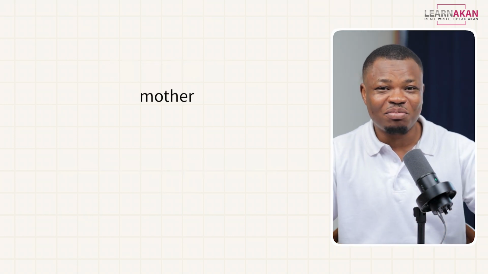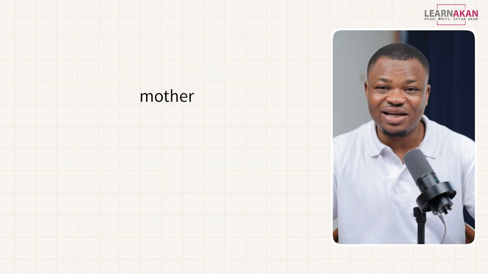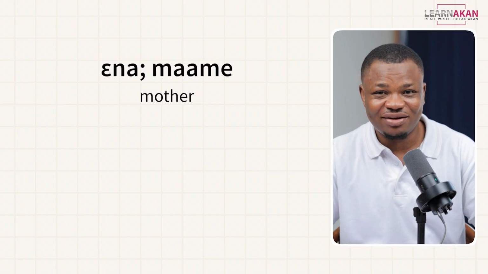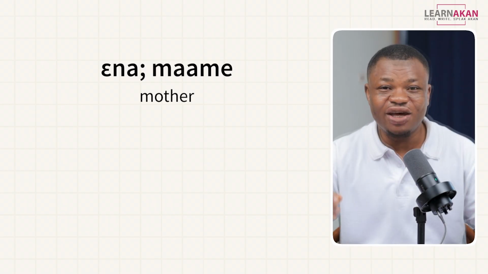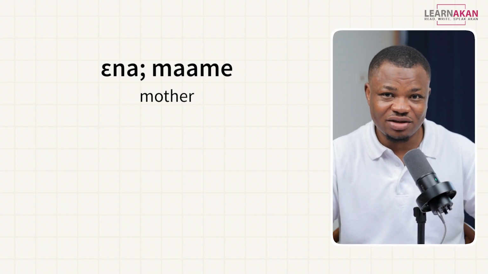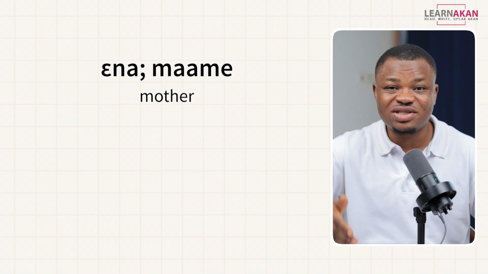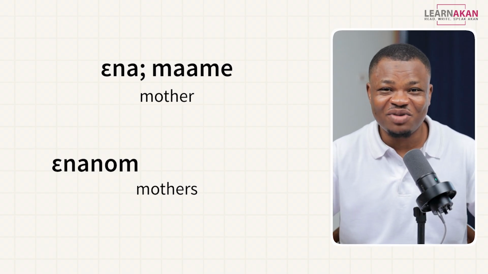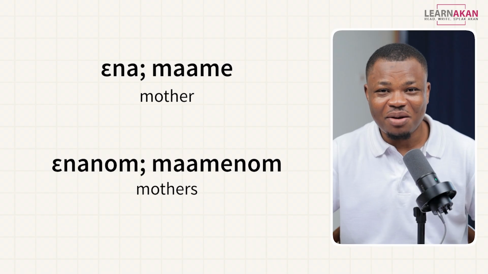Similarly, if we take mother, mother in chi is ena. Ena or mame. So again, to form the plural, you just have to attach num to the end. So ena becomes enanum. And mame becomes mamenum.